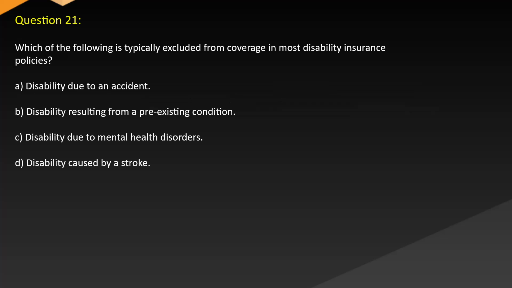Question 21. Which of the following is typically excluded from coverage in most disability insurance policies? A. Disability due to an accident. B. Disability resulting from a pre-existing condition. C. Disability due to mental health disorders. D. Disability caused by a stroke.